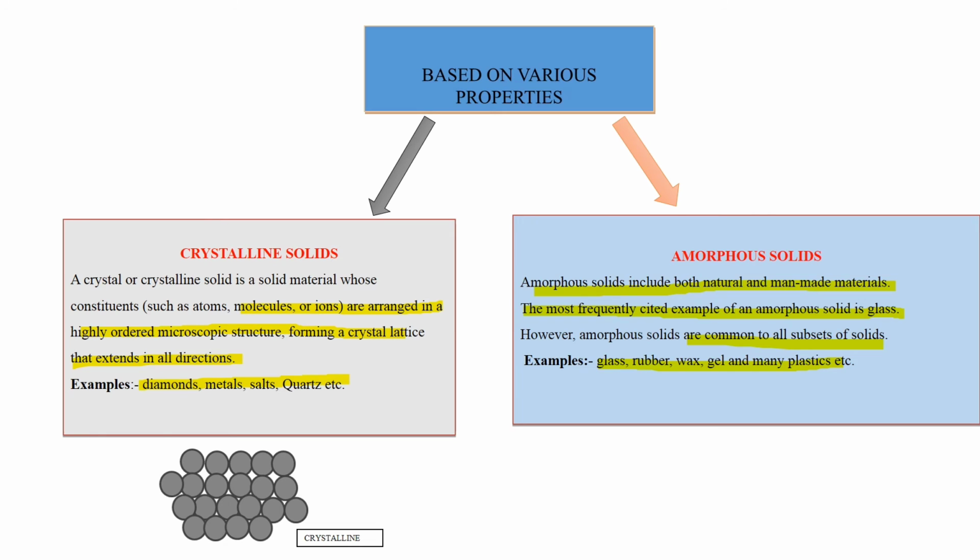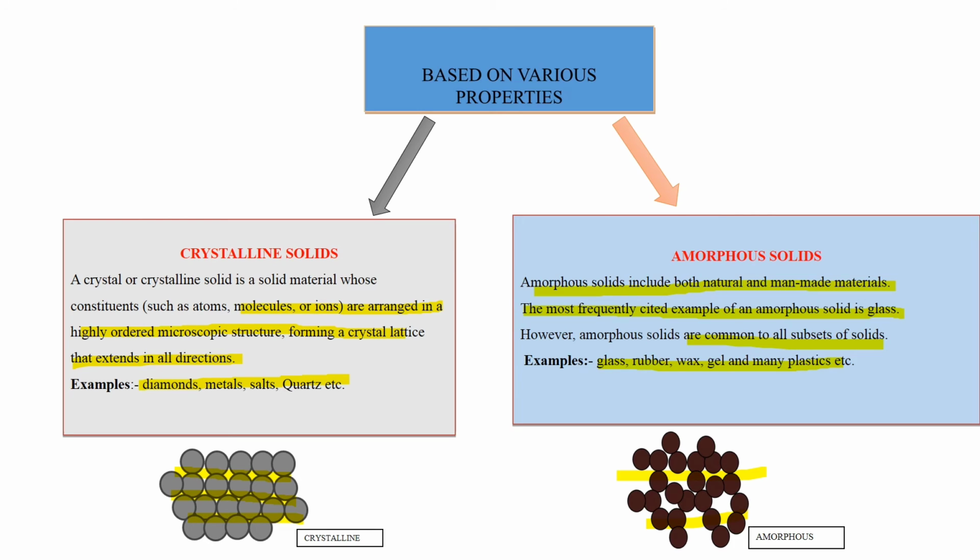And this is the molecules or atoms or ions arranged in a crystalline solid. And this is the atoms or molecules or ions arranged in an amorphous solid.